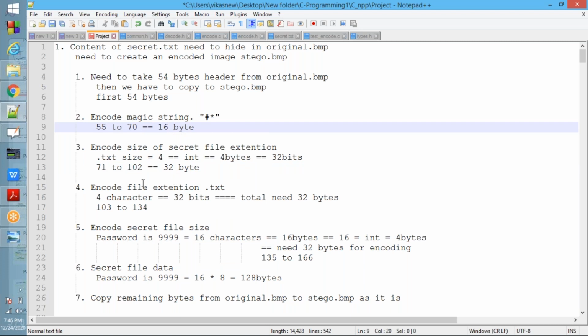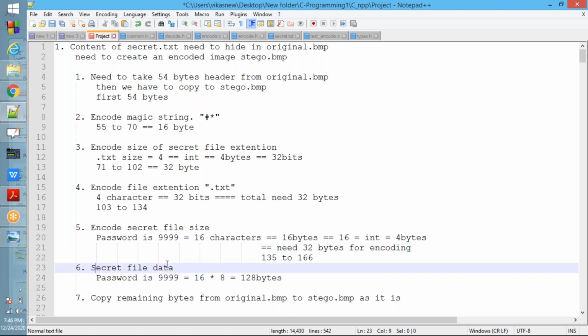Next, the .txt extension. That is 4 characters, again 32 bits, so we need 32 bytes: 103 to 134. Next, encode the secret file size. The password is 9999, 16 characters, so the size is 16, which is an integer, 4 bytes. We need 32 bytes for encoding.